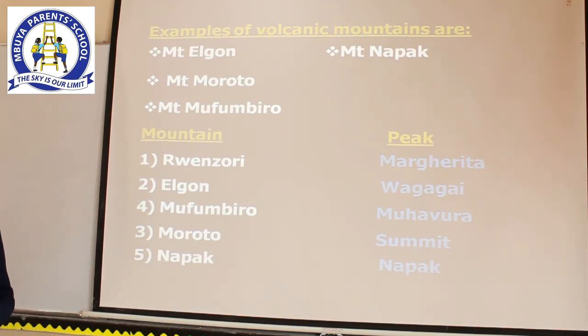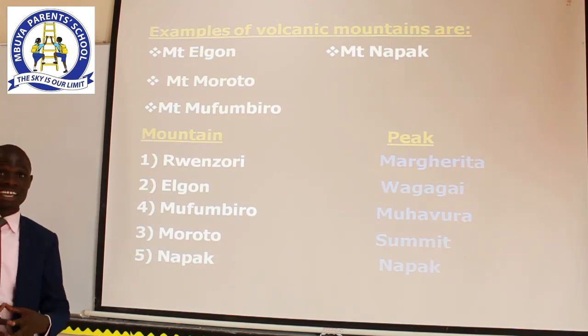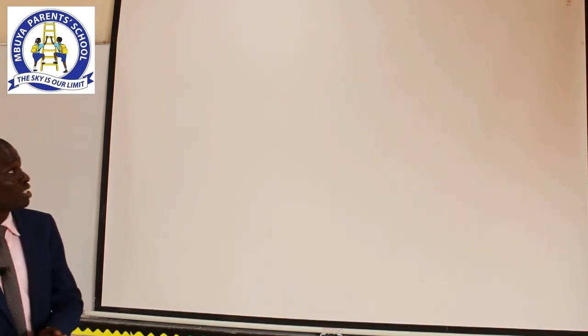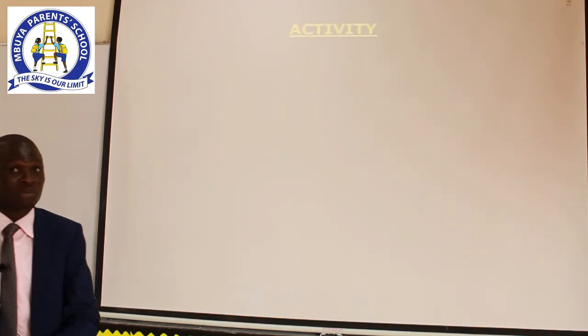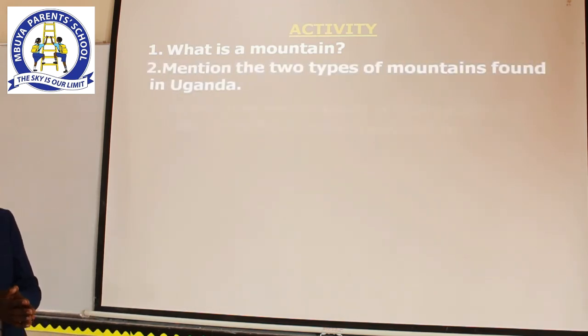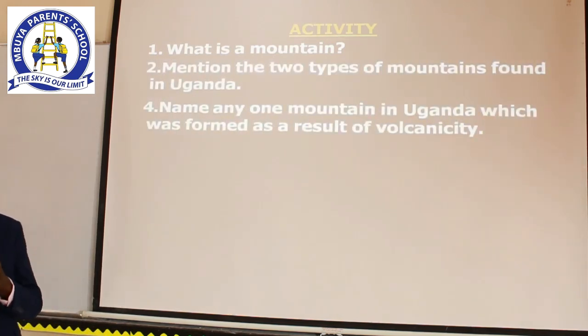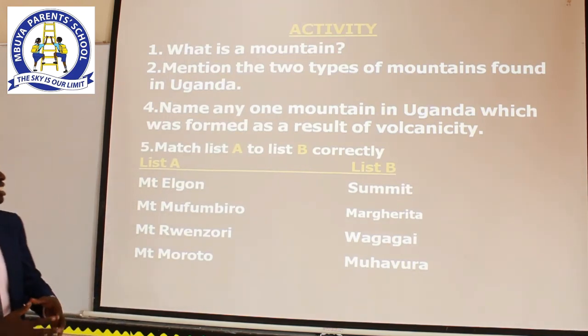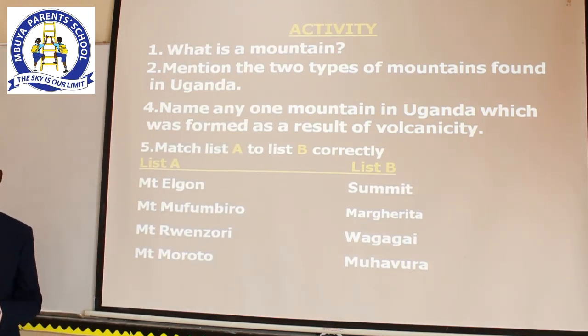Before we end this lesson, I also want you to look at the activity. This activity, this time round, is just 5 numbers, very simple. I want you to attempt them, and in our next lesson, we shall go through it and mark together. And these are our 5 numbers.